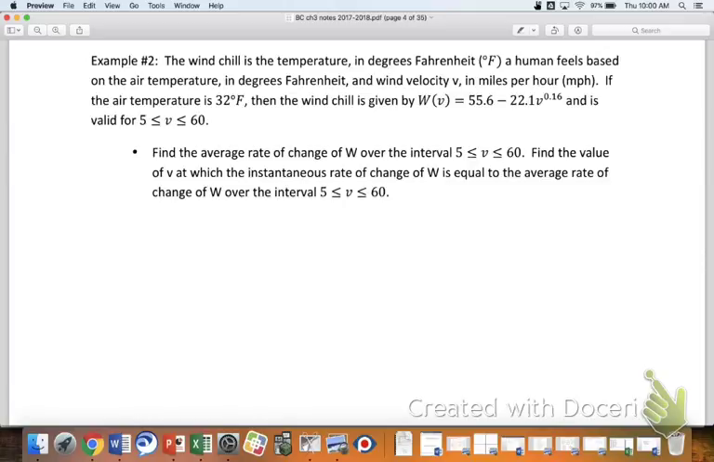So that's one thing we're supposed to do. Once we've done that, we'll do something else having to do with instantaneous rate of change. So if you wouldn't mind, take just a moment. Definitely calculator active here. Take a moment and figure out what that average rate of change of W is. I'm going to let you write that out.